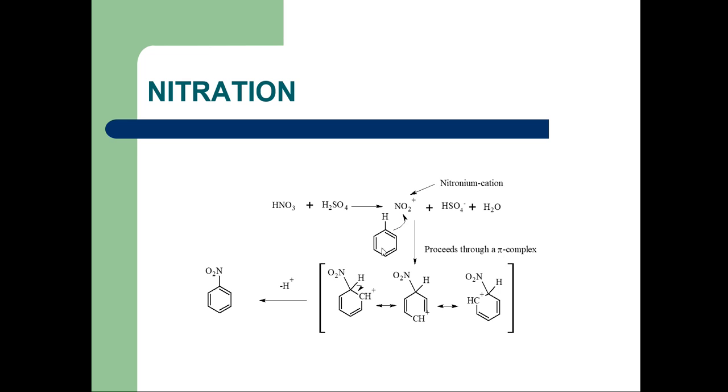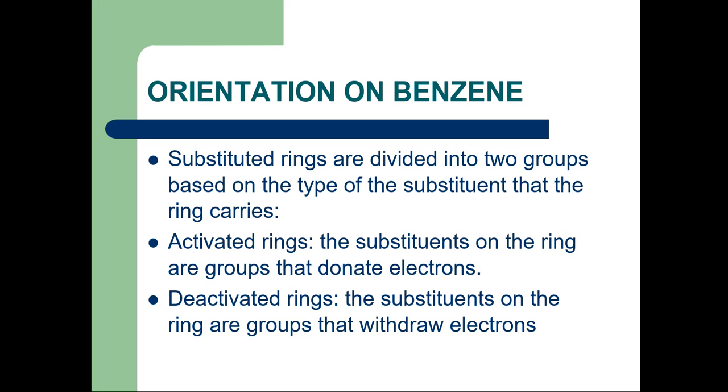Then this electrophile attacks the benzene ring. As you know, the benzene ring is electron rich. So this electrophile attacks the benzene ring, and there is formation of this structure that is called the sigma complex, and by the removal of a hydrogen atom, there is formation of nitrobenzene. So this is another example of electrophilic substitution reaction that is called nitration.